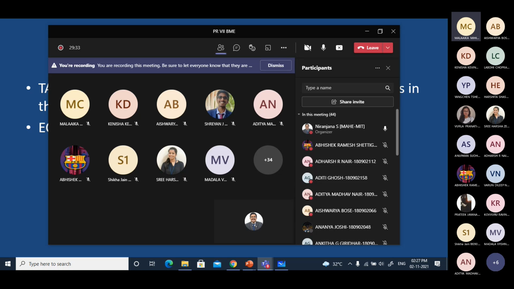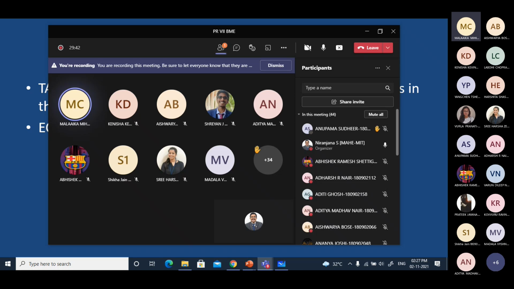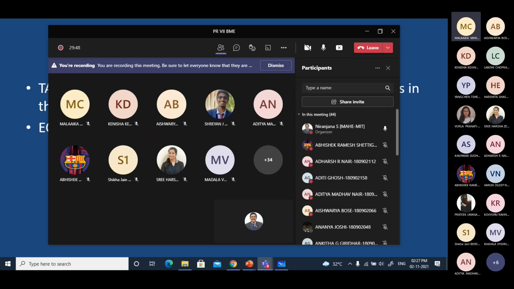Regarding ECG, ECG, EEG, everything was there in that. Correct, Malaika? Yes, sir. In the day 2 session, how you can interact with some machine to collect the data, and later how you can even do so many things, right? IoT application.